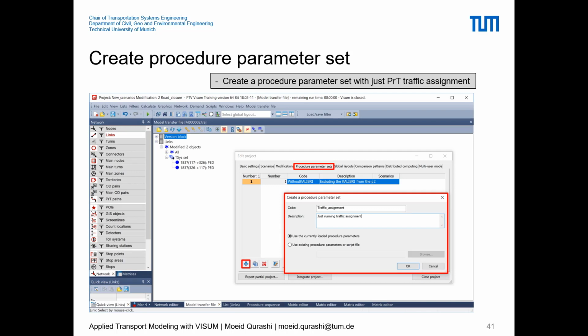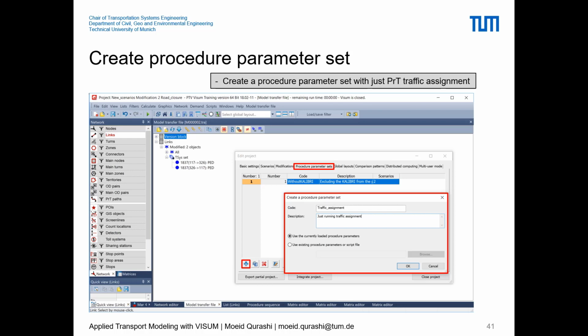So if you have a big highway, instead of this small road closure, if you have a bigger bypass that is being proposed to bypass the through traffic in the city, this is something that will have a bigger impact on almost all the four steps.